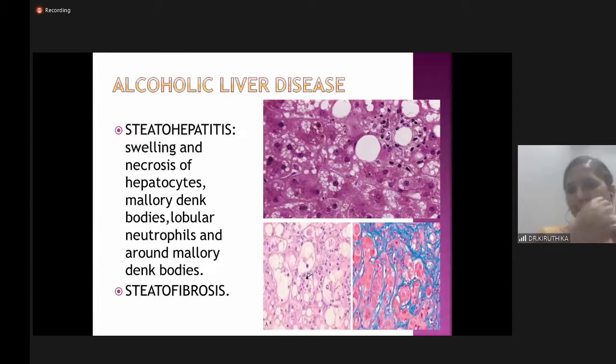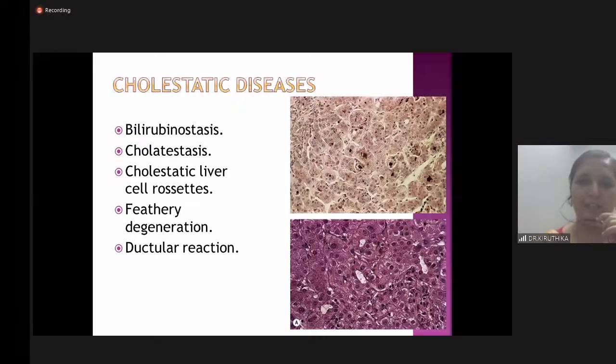And the close differential for the above case is alcoholic liver disease, where also we'll see steatosis and inflammatory cells with fibrosis and characteristic Mallory-Denk bodies. But alcoholic history is absent in our patient, so that also is ruled out. And finally, we have to rule out cholestatic disease. The characteristic features of cholestatic disease, such as cholestasis and bile duct rosettes, are absent. So we are ruling this out.